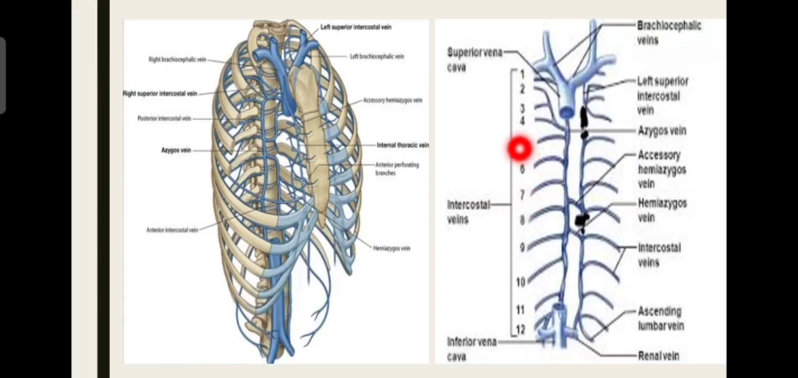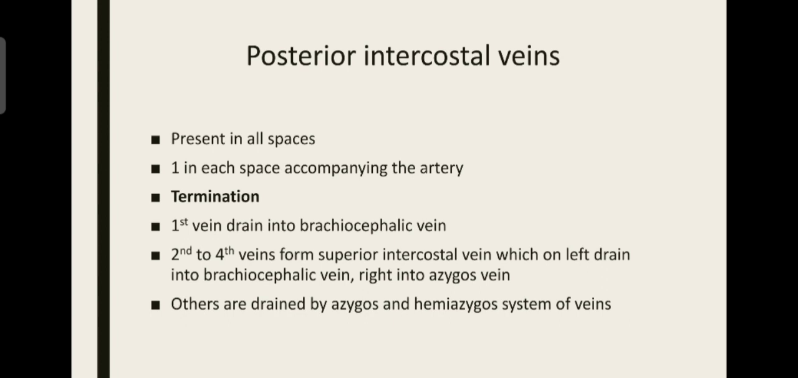On the right side, the 5th to 11th intercostal veins drain into the azygos vein directly, while here the 5th to 8th drain into the accessory hemiazygos, and the 9th to 11th along with the subcostal vein drain into the hemiazygos vein. Okay, these are the terminations of the posterior intercostal veins. Just read it once in your textbook, or otherwise rewrite and watch this video to understand it completely.